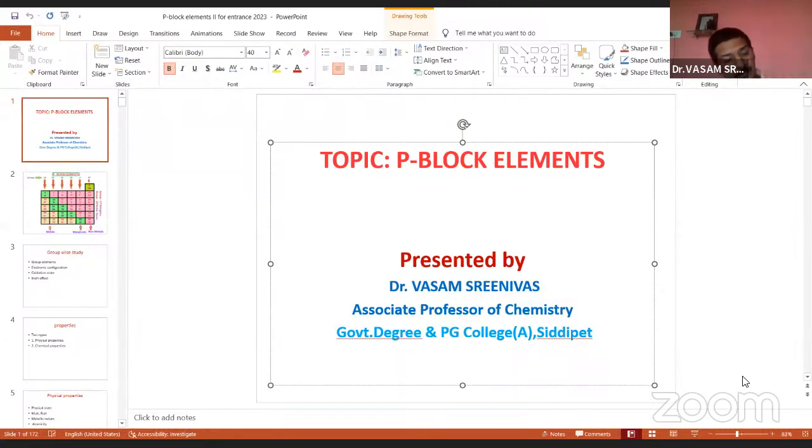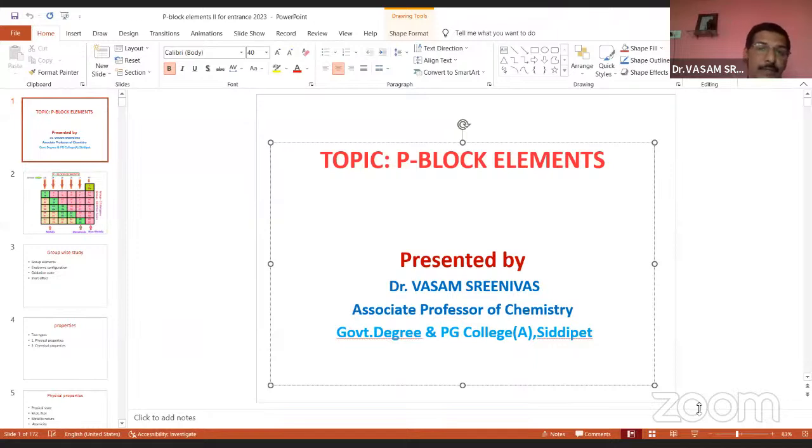The second lesson is the most important from the entrance point of view: chemical bonding, including molecular orbital theory. From this lesson, we are expecting 2 to 3 questions every year in any examination, either CU, CPU, Central University or state universities. One question we expect from lone pairs on the central atom. The second question we expect from the number of sigma bonds and pi bonds around the central atom or around the whole molecule. The third question we expect from hybridization and geometries.